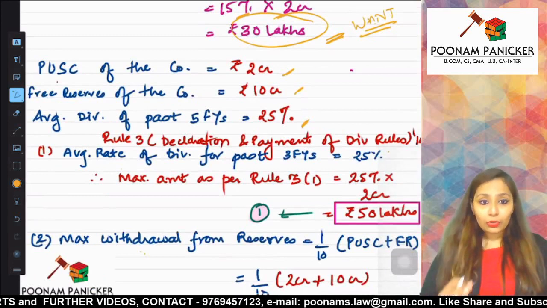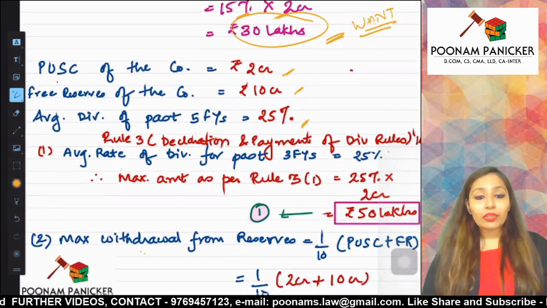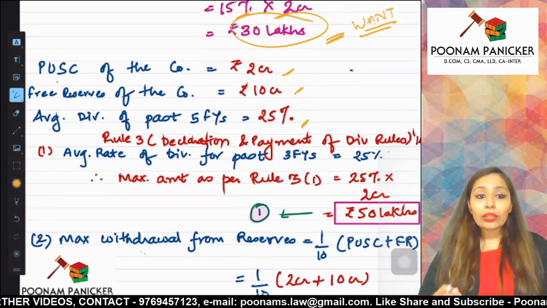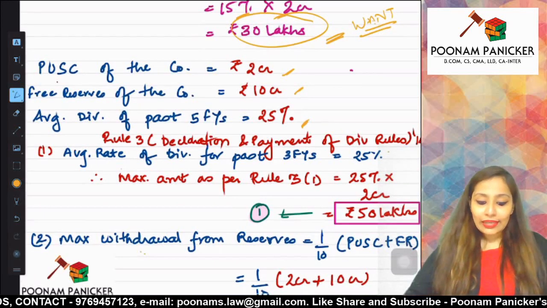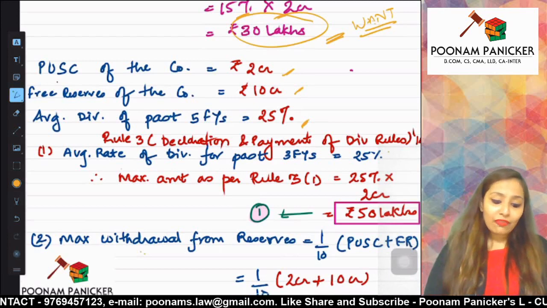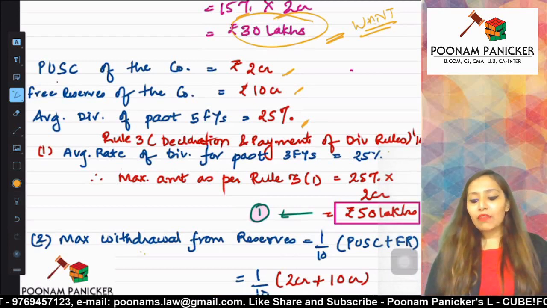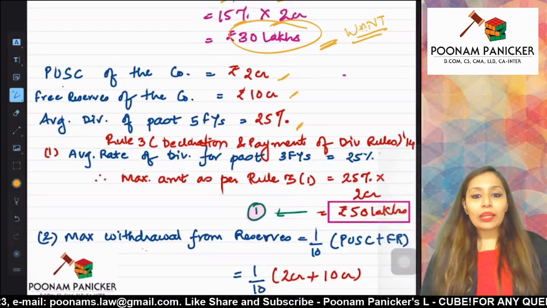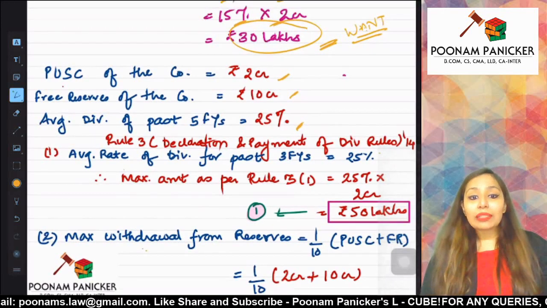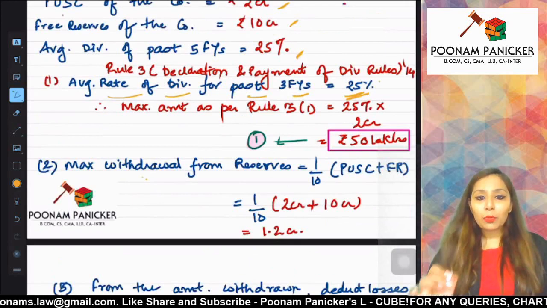So now we are going to check whether the decision of the board of directors is in compliance with all the sub rules of rule 3 or not. The first sub rule says that the average rate of dividend for the past 3 financial years is going to be maximum what percent? It is going to be maximum 25%.